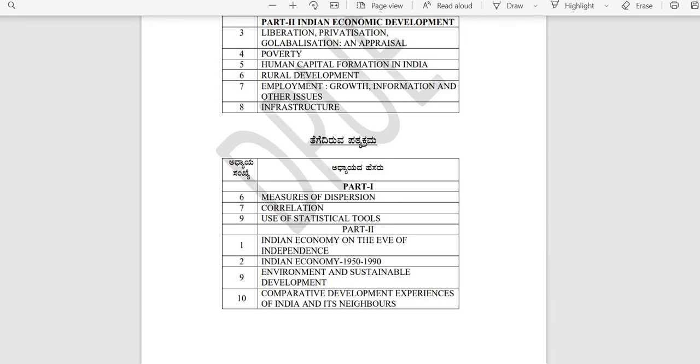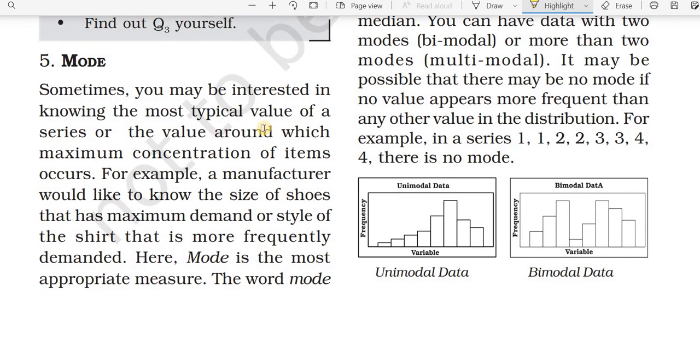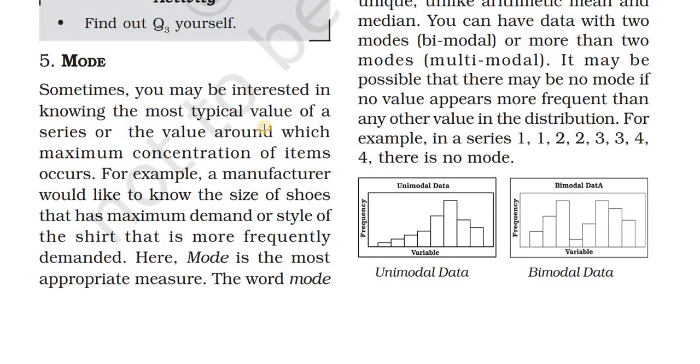In the last class we studied the median. Today we will study the mode. What is mode? We studied that the three most commonly used averages are the arithmetic mean, median and mode. The mode is the most appropriate measure, and it is the most frequently observed data value.